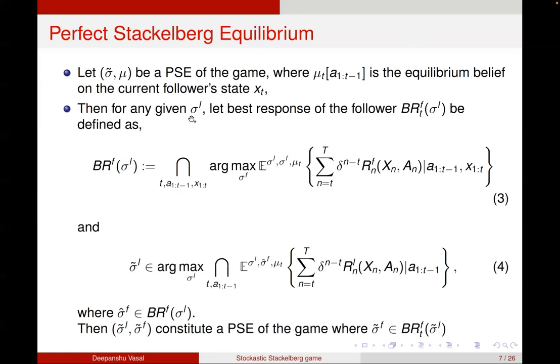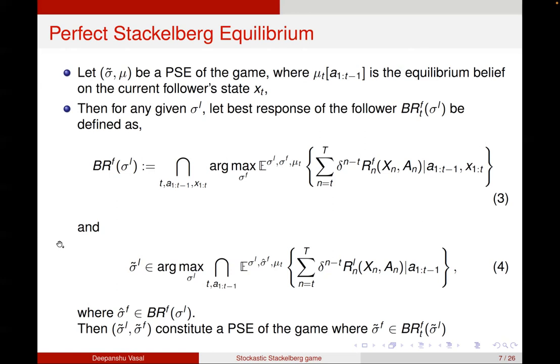Given any strategy of the leader sigma^L, the follower has a best response function BRF, which maximizes its reward-to-go for every time and for every history, given that strategy sigma^L. So it consists of all such strategies of the follower that belong to this argmax. Similarly, the leader maximizes its own reward-to-go for every time and for every history, given that the follower's strategy belongs to the best response function of the sigma it is optimizing over.